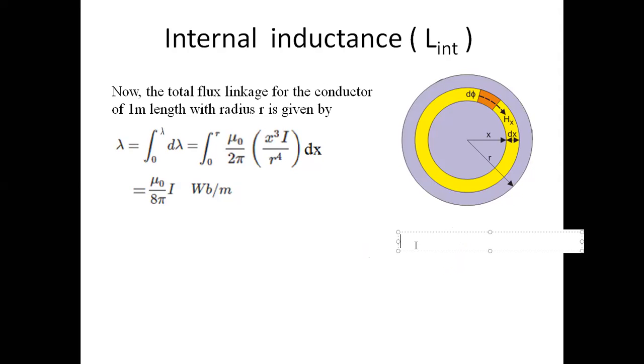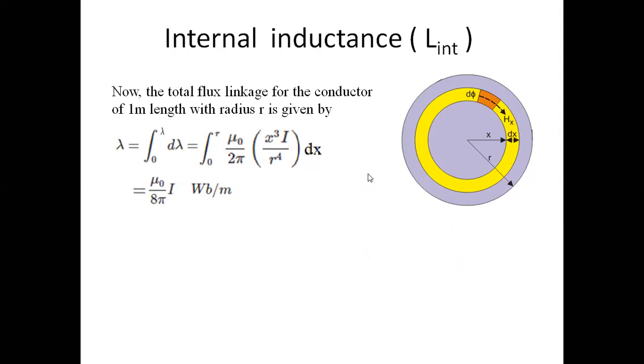So now it becomes mu naught I divided by 8 pi.